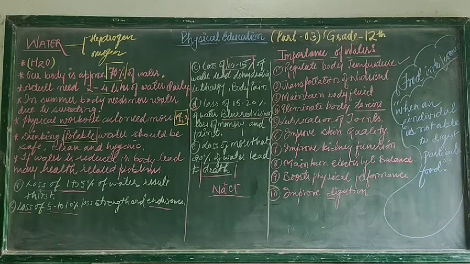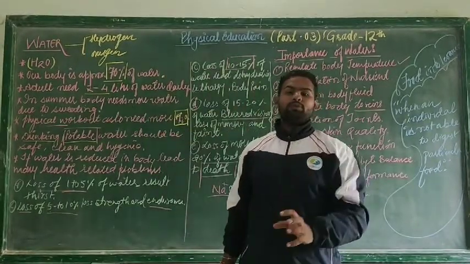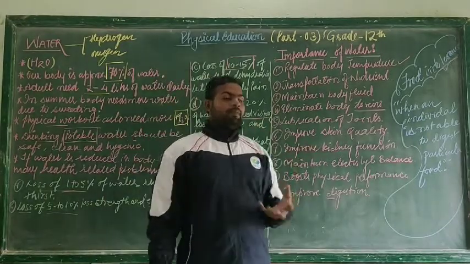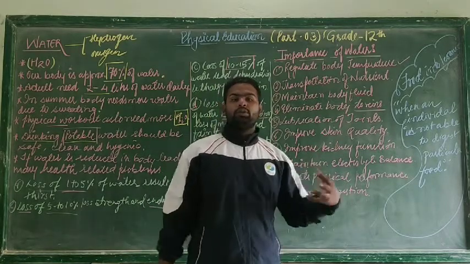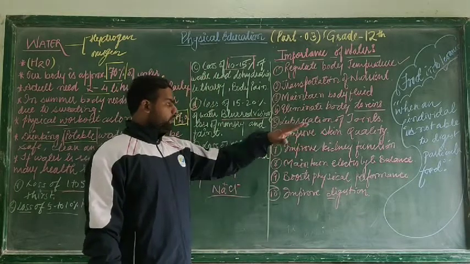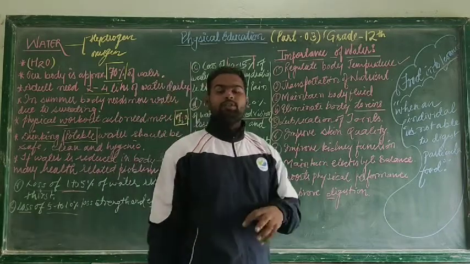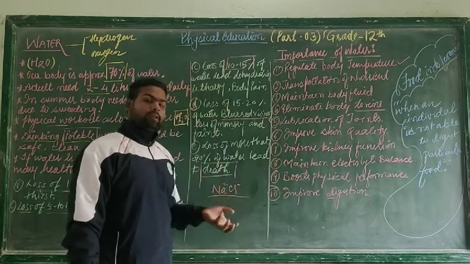When I say that water helps to remove nitrogenous waste, it means the function of the kidney takes place. Now what is the function of the kidney? The kidney performs ultrafiltration. The nitrogenous waste is filtered by the kidney, and then the urine comes into the urinary bladder and we remove it. So water also helps to improve the function of the kidney. Fifth, maintain electrolytic balance. Electrolytes carry positive and negative charges, and water helps to maintain the electrolytic balance in the body.